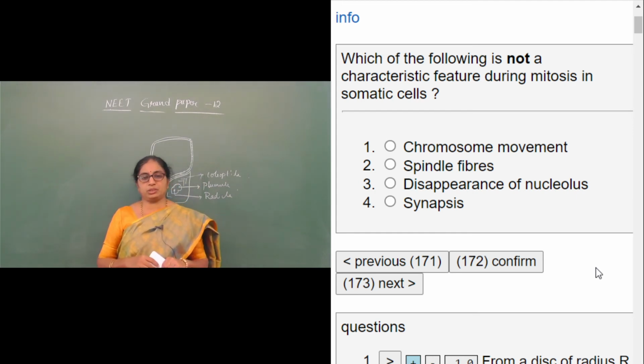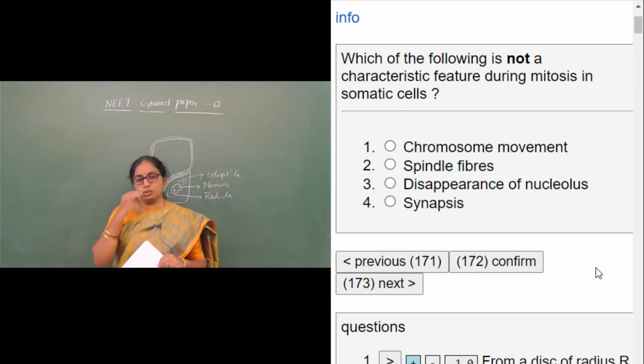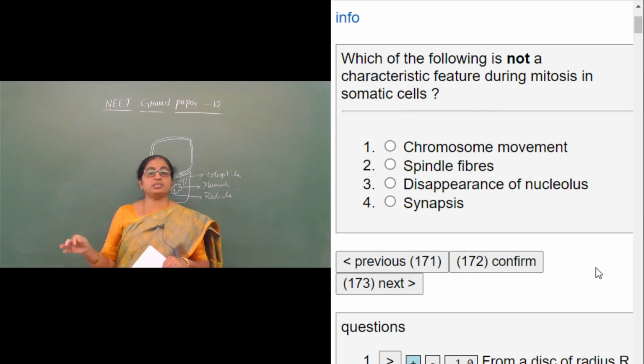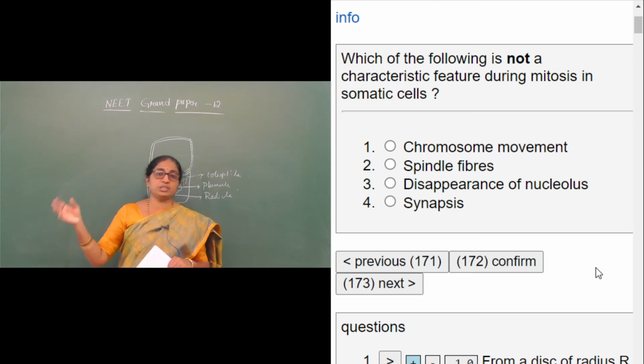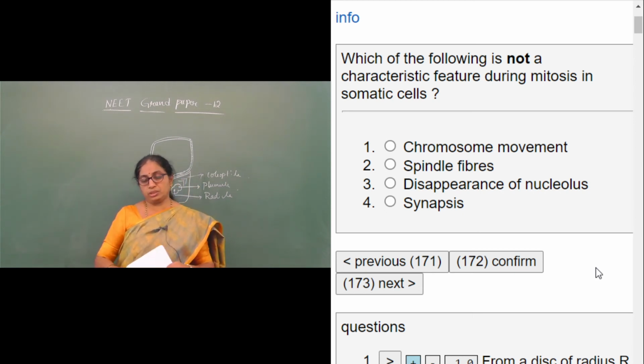and fourth is synapsis. Chromosome movement can be seen both in mitosis and also meiosis. Spindle fibers are also formed both in mitosis and meiosis. Disappearance of nucleolus and its reappearance is also found in both mitosis and meiosis. But synapsis is found only in meiosis but not in mitosis.